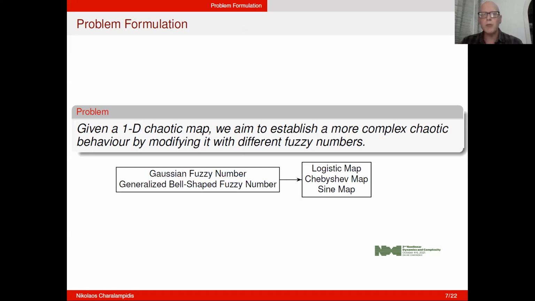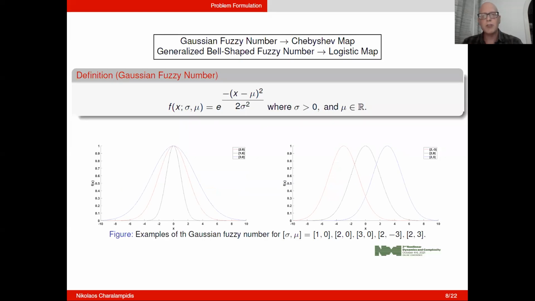So we propose the composition of Gaussian fuzzy number and the generalized bell-shaped fuzzy number with the logistic map, Chebyshev map, and sign map, respectively. Indicatively, we will see the composition of the Gaussian fuzzy number with the Chebyshev map and the composition of the generalized bell-shaped fuzzy number with the logistic map. But first, let's see the definitions of the Gaussian fuzzy number and the generalized bell-shaped fuzzy numbers.